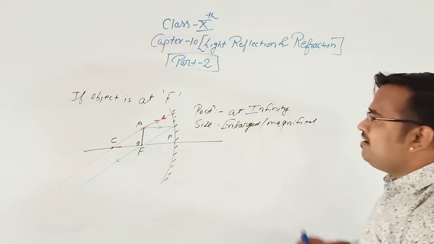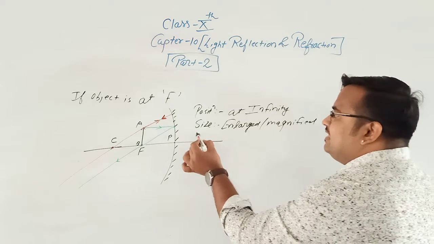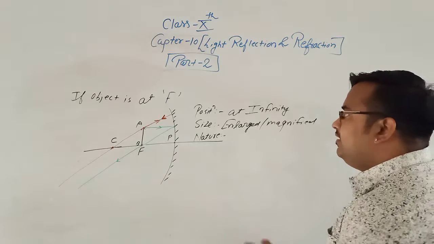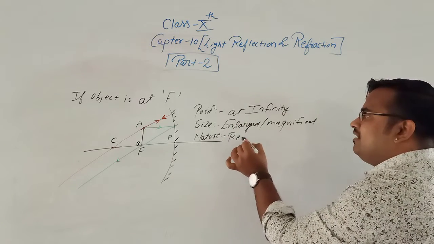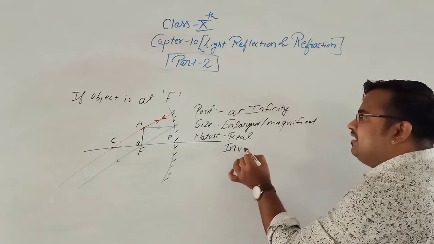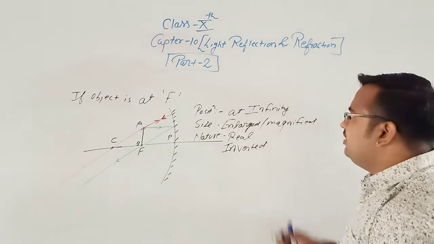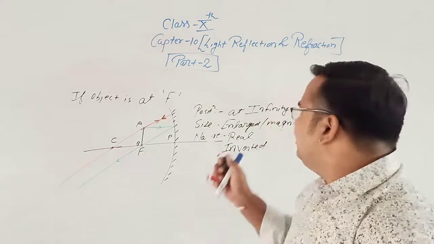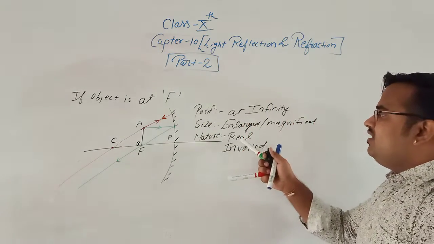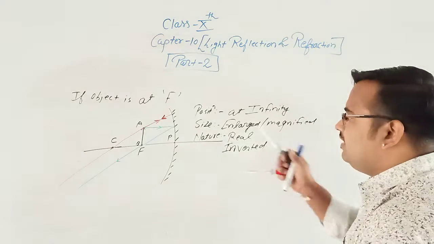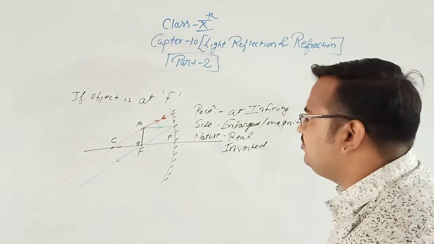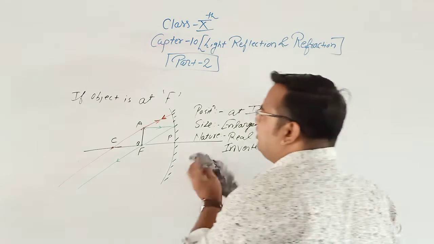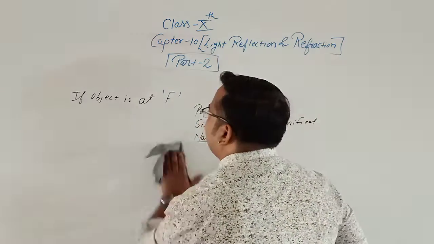Size enlarged and magnified. And what is the nature? The most important case. What is the nature? If the image is formed, that means it is real and inverted. Infinity, the two parallel rays will actually meet at infinity. So if they meet at infinity, then the image is real, and if the image is real, then the image would be inverted. Now the next case is the final case for the concave mirror.